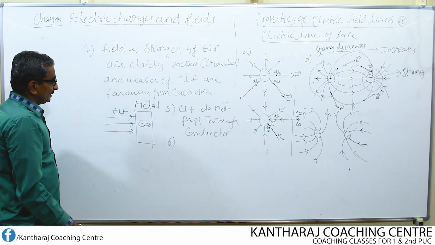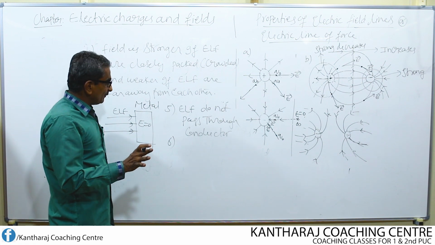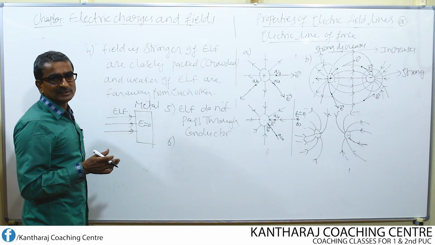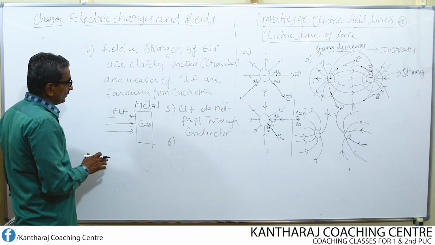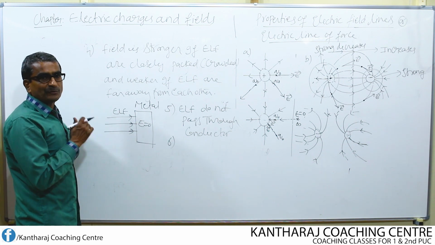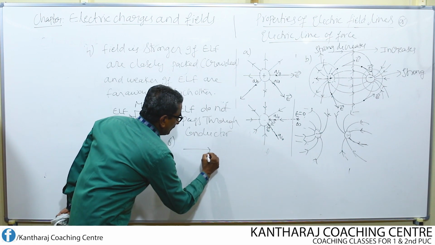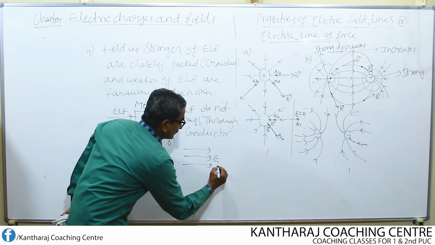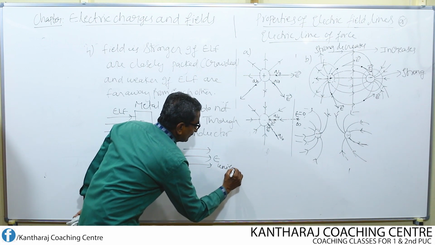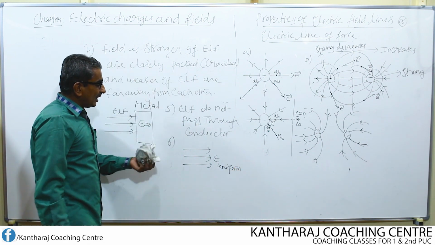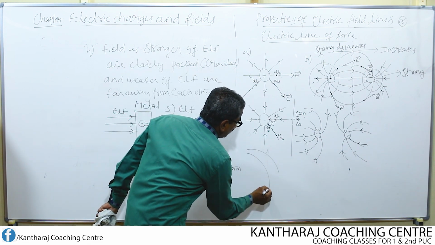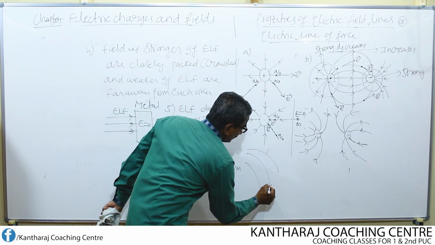Now there are two types of fields we consider. One is the uniform electric field and the other is the non-uniform electric field. First of all, how do you represent a uniform electric field? A uniform electric field is represented by means of parallel electric lines of force. This is uniform. Whereas non-uniform electric lines of force are represented by means of curved lines like this. Look here.